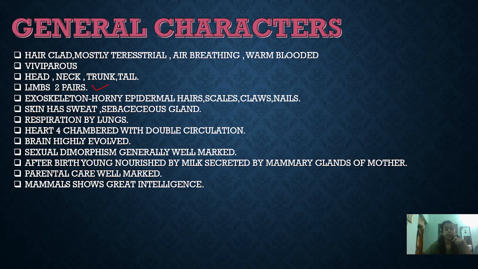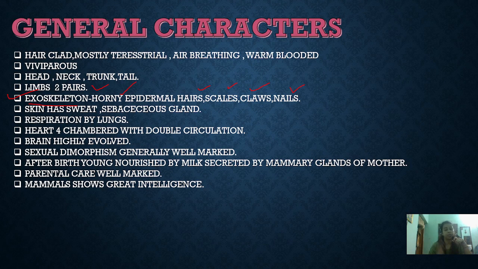Apart from that, the exoskeleton is horny. What is exoskeleton? It is the outer skeleton. Certain animals bear horns on their body, hairs on their body, scales, claws and nails. These are all the part of the exoskeleton. And one more interesting feature about this mammals class is that they bear certain glands. What type of gland? Like the sweat gland, sebaceous gland, which is known as the oil gland. These are the two other additional features which are present in the mammal.